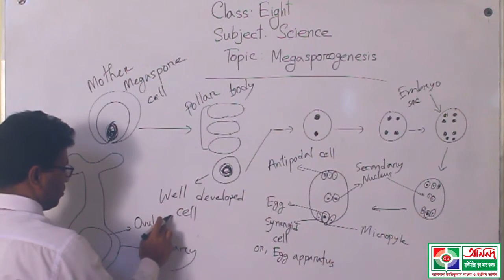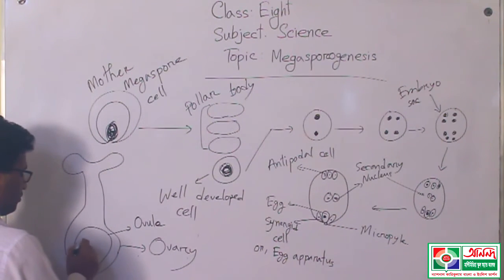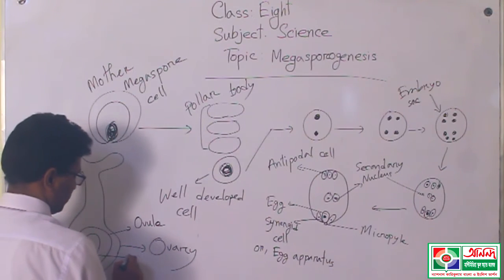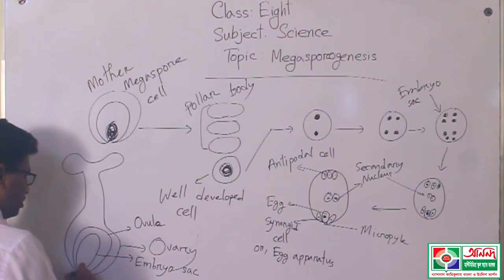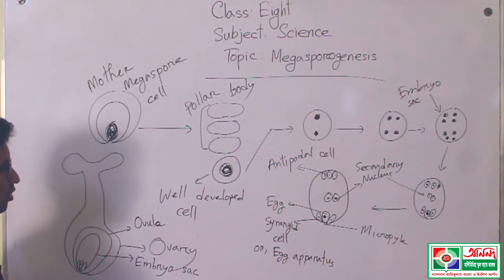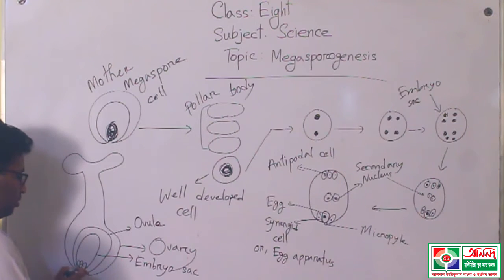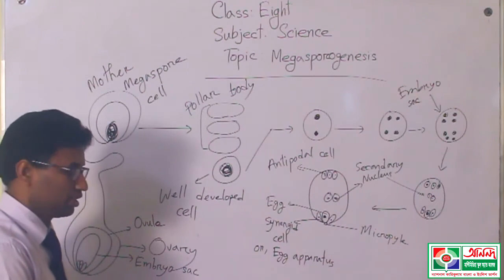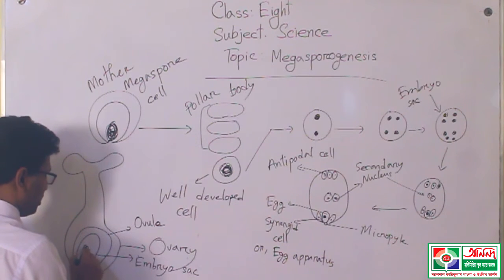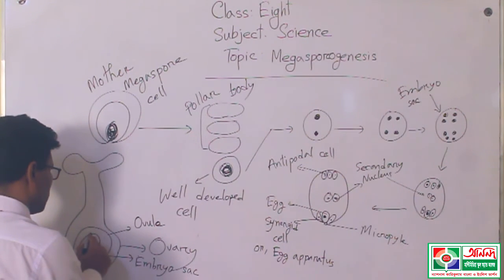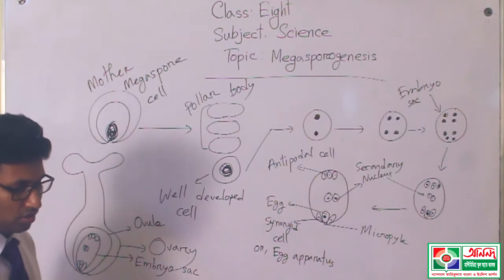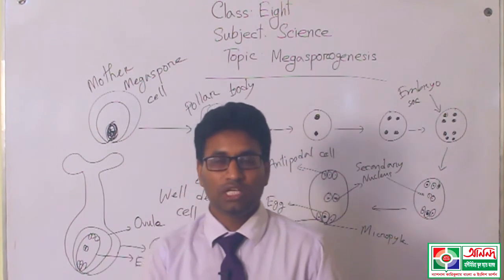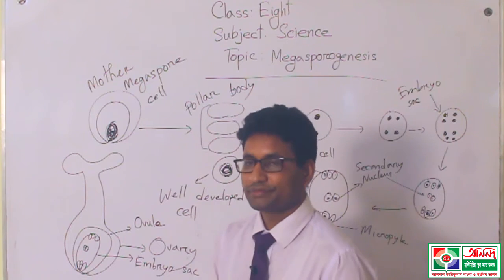We also know this is the embryo sac, and 3 cells are present. These 3 cells we also call egg apparatus or synergid cells. Another, the secondary nucleus is present. On the other hand, 3 opposite cells, that means antipodal cells, are present. This whole process is completely related with megasporogenesis.